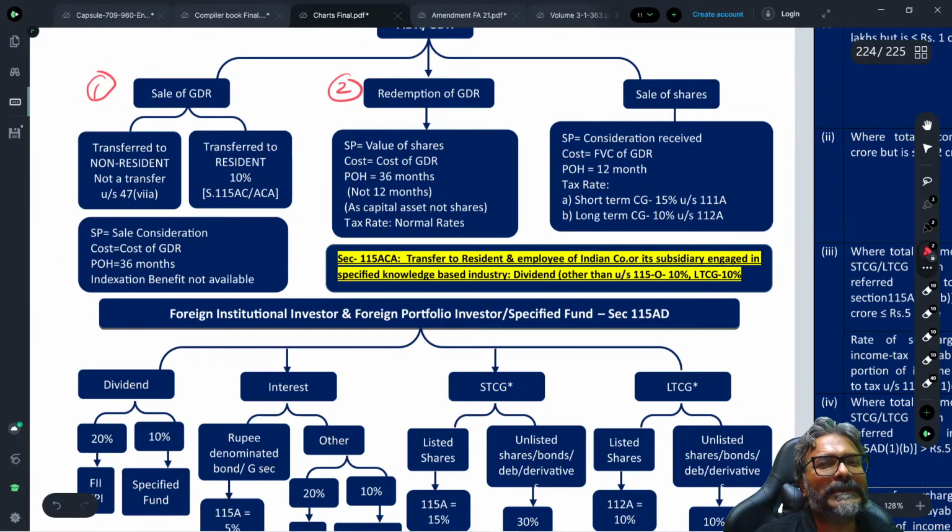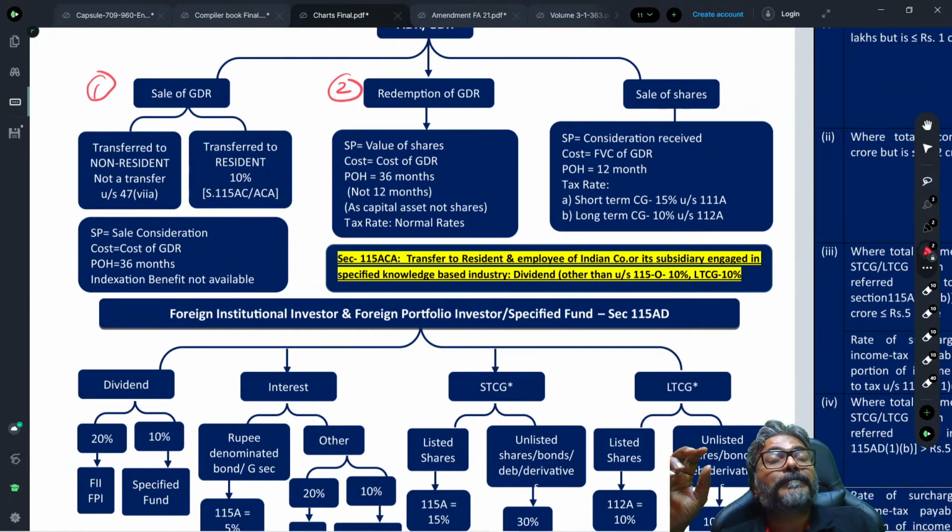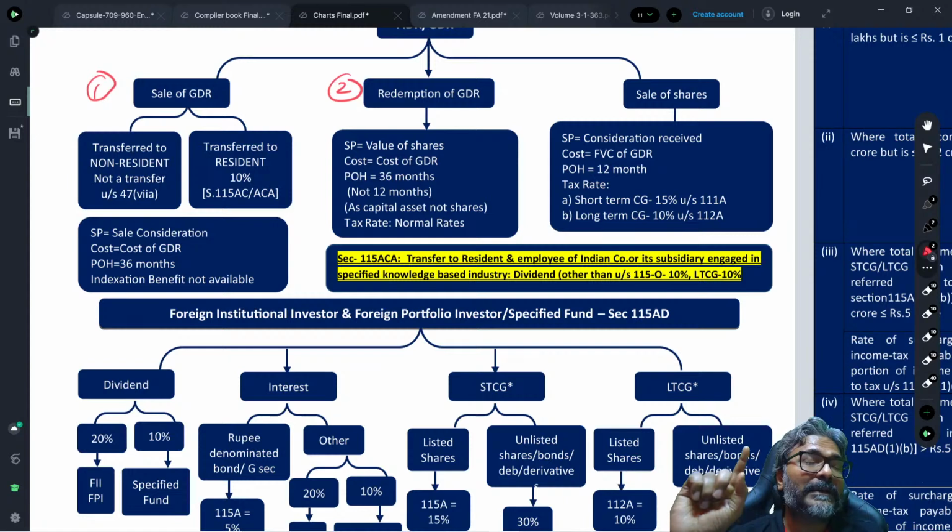The second one, students, is the redemption of it. There is a comparison which I will give you, so pay attention to it also. What is this redemption of GDR? The non-resident is surrendering the GDR or ADR to the company that has issued it, and that company in exchange will issue its shares to this non-resident.